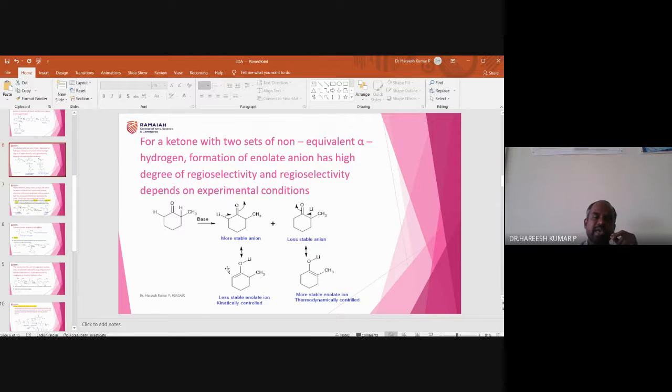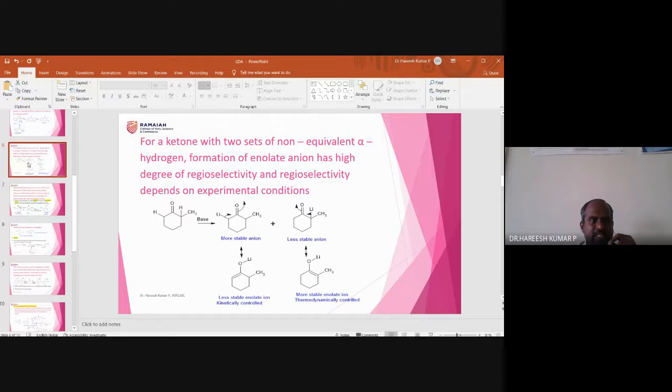And other than LDA, means sodium hydroxide, potassium hydroxide, ethoxide, propoxide, butoxide, whatever it is, all those bases favor the thermodynamically favored one. So this difference you need to remember. LDA favors the kinetically favored enolate, and the bases other than LDA favor the thermodynamically favored enolate. This much you need to remember.